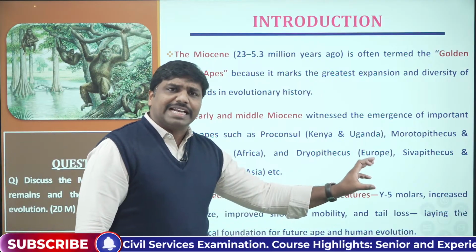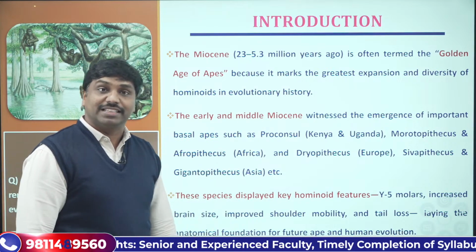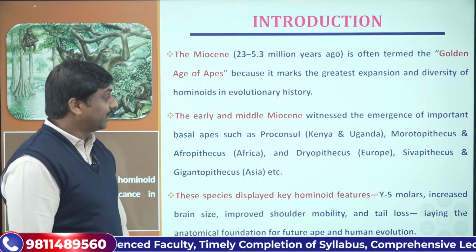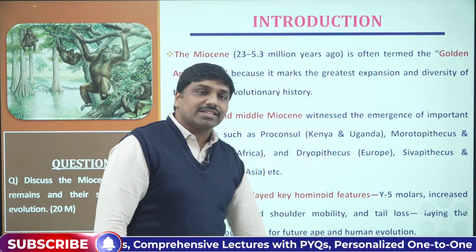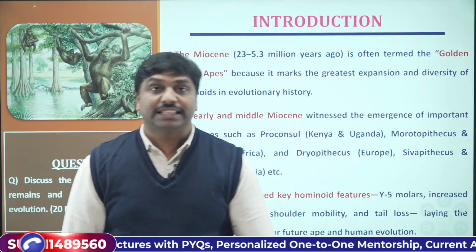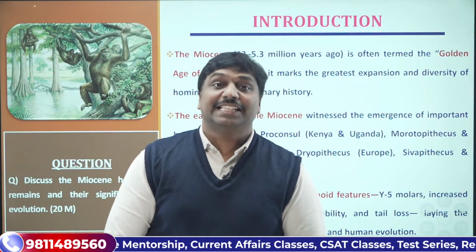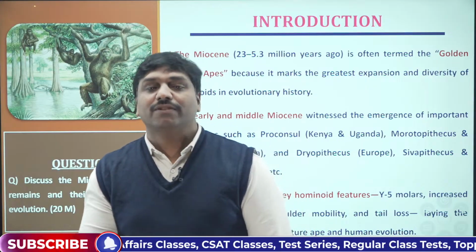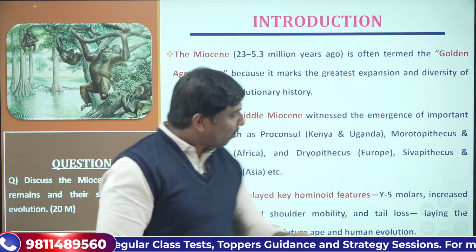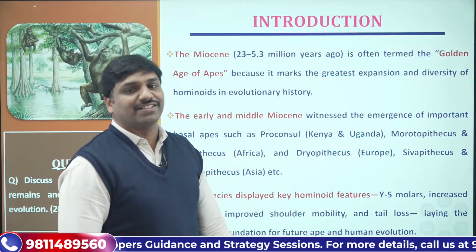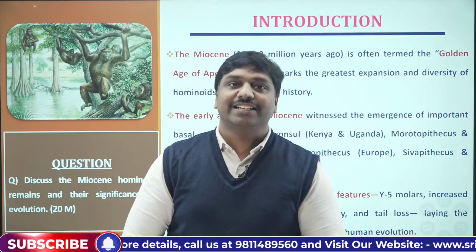Then the brain size, it was improved or increased. That was another important characteristic feature. Then improved shoulder mobility, then loss of tail. All such features helped in the process of hominization. Hominization means the process of evolution of hominins from the early apes and monkeys. So all of these features helped in that process. That's one important aspect you must remember. Is that clear for you?